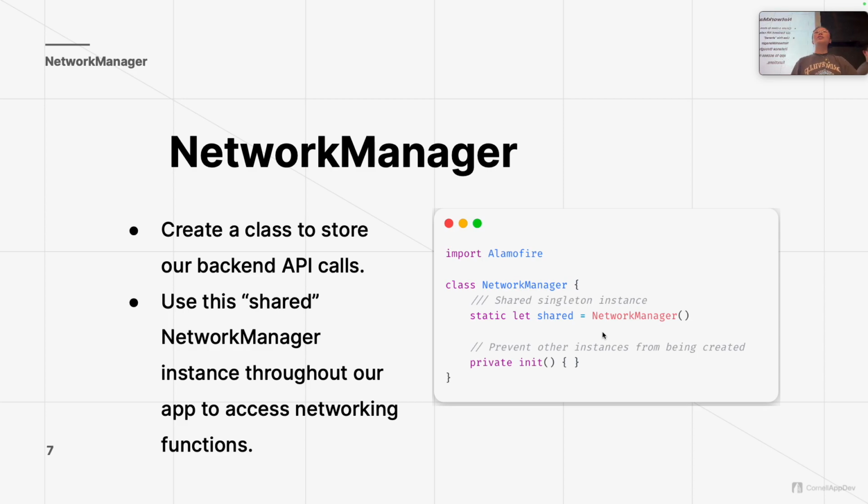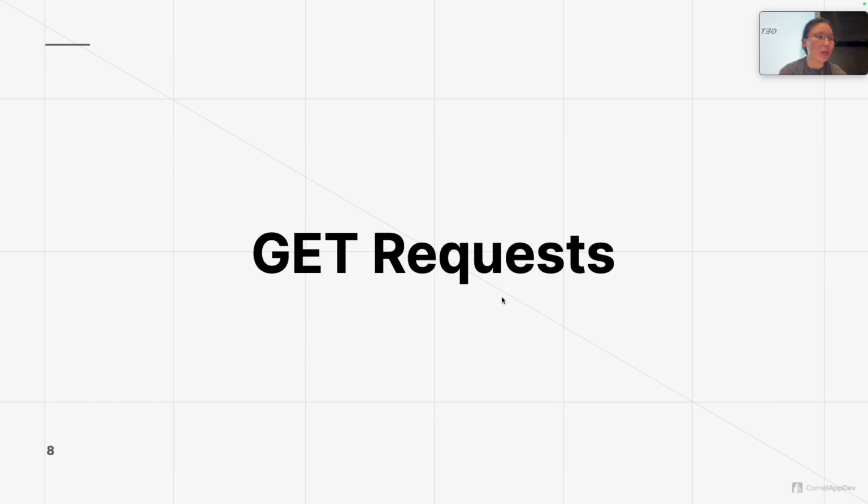Any questions? It's a lot of blabbering, but the idea is that we use this shared variable throughout the rest of our app to access a bunch of networking functions. You wouldn't be writing a networking function every time you wanted to fetch all posts. You just have one outline of fetching posts, and every time you want to fetch posts, you would just call shared.fetchPosts, and that eliminates a lot of repeat code. So this is just a class. As you can see, you import Alamofire, and you define a class called NetworkManager. And I think Richie's going to go into actual detail on how to do that.